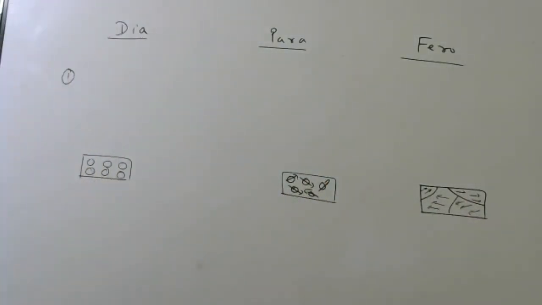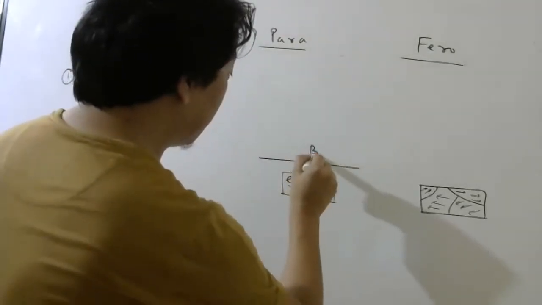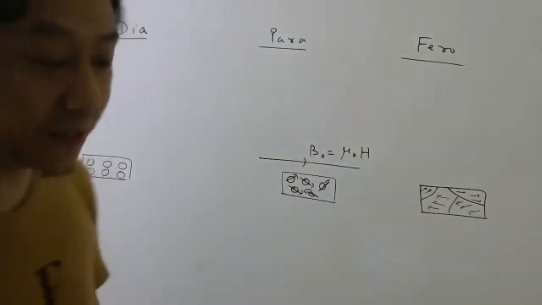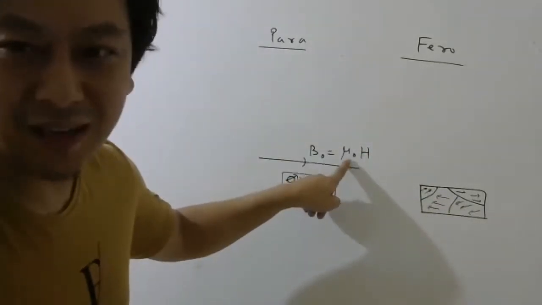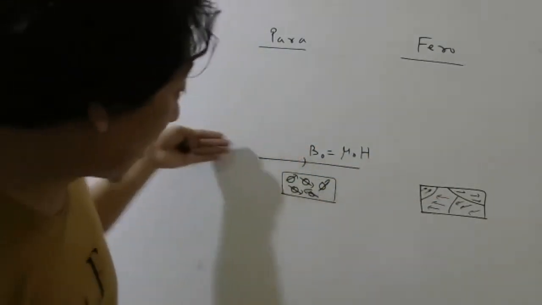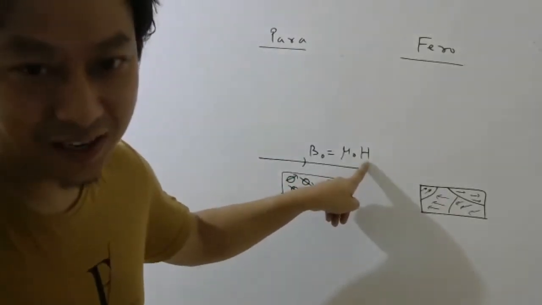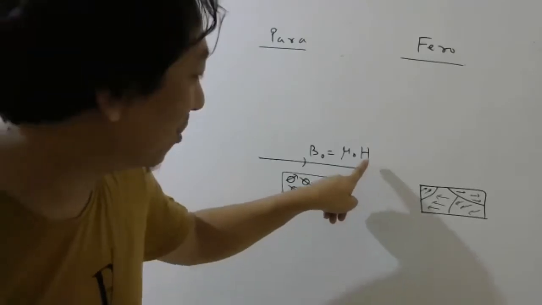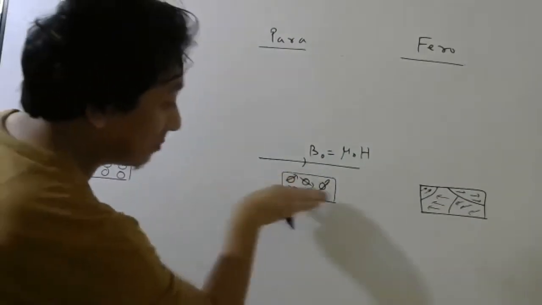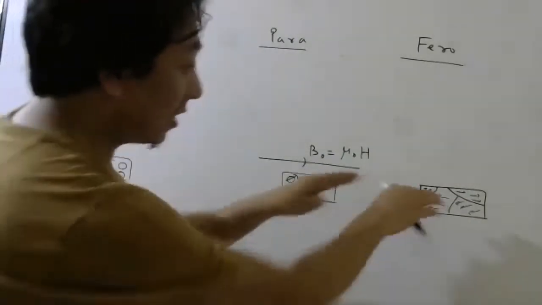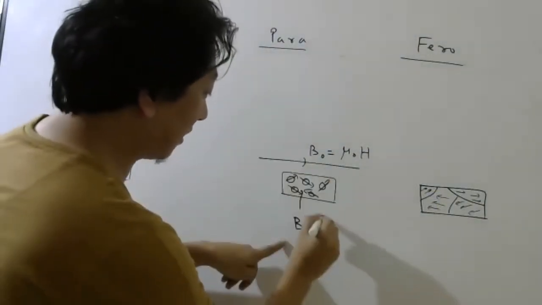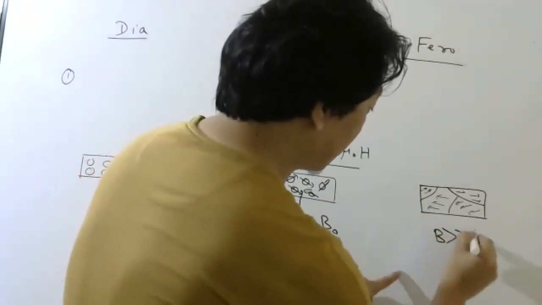Now, when you apply an external magnetic field, B naught, which is related to H as mu naught H, and mu naught is just a constant, I can say when I apply the magnetizing field. No need to use the word external, because we know this depends only on external factors. When I apply the magnetizing field, all these atoms come in the same direction. Here also they come in the same direction. So here the magnetic field inside is greater than outside, and here also it is much greater than outside.